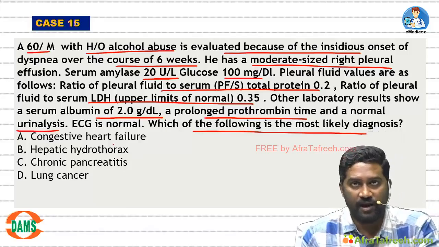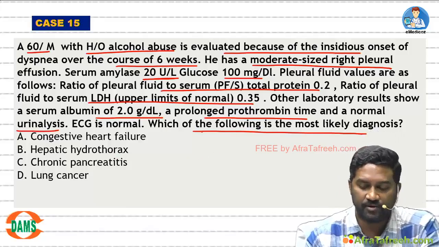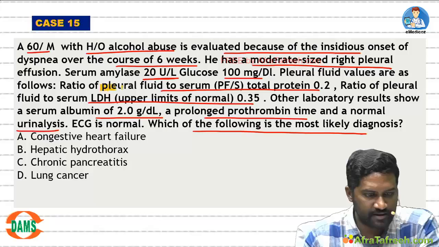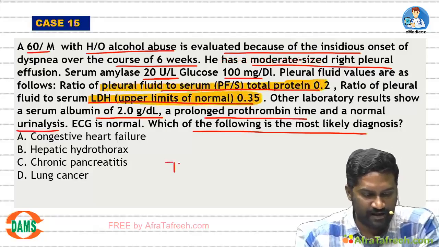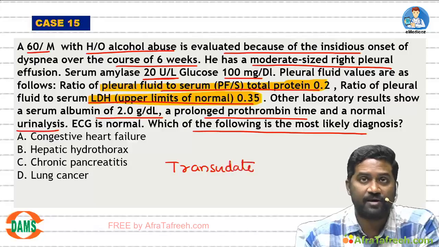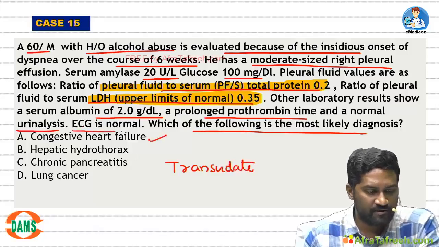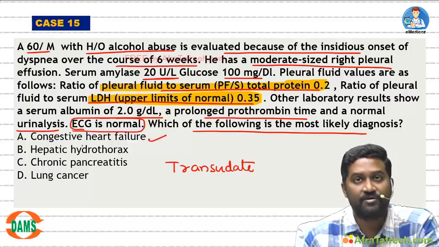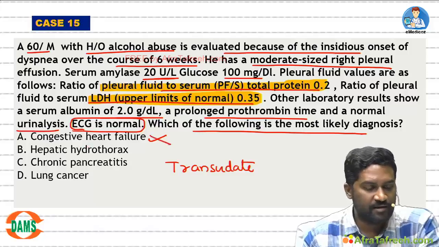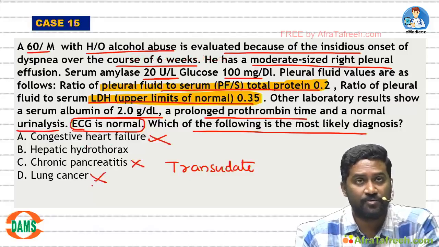Whenever they give you any question on pleural fluid analysis, first know whether it is transudate or exudate. By the data, the protein ratio is 0.2, LDH ratio is 0.35. This is a transudative effusion. Whenever there is a transudative effusion, think about heart cause, liver cause, kidney cause. Can it be a heart cause? ECG normal and history is also not suggestive of a cardiac disease. Can it be pancreatitis, lung cancer? No, because they are exudative pleural effusions.